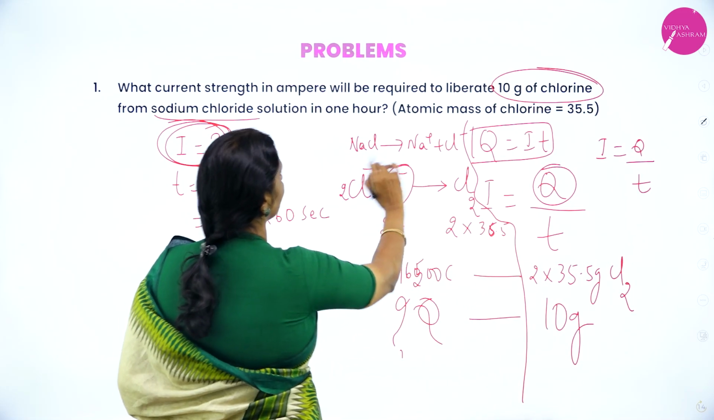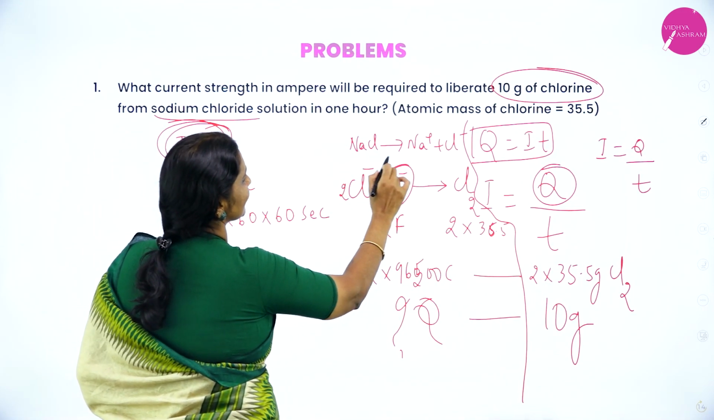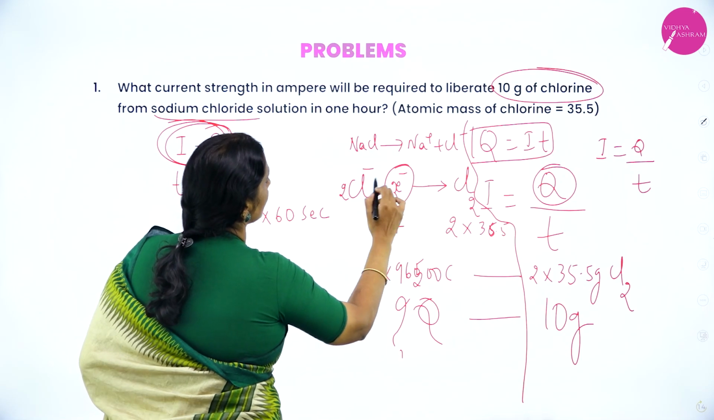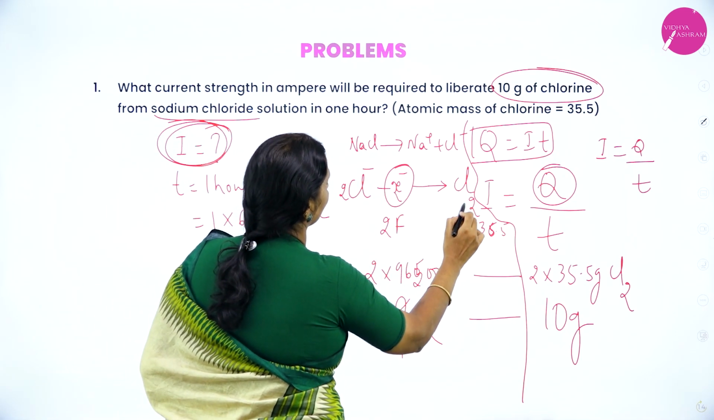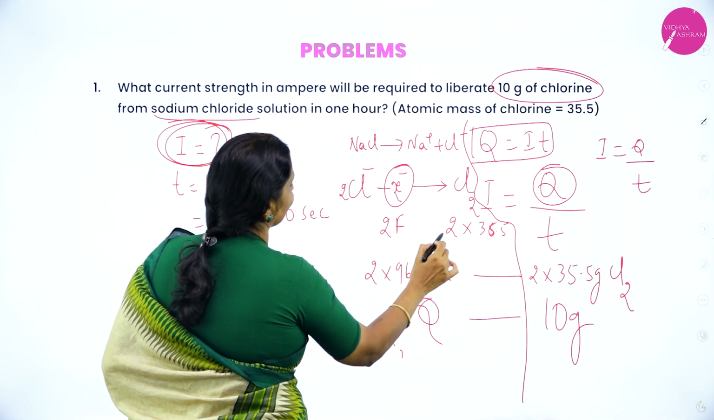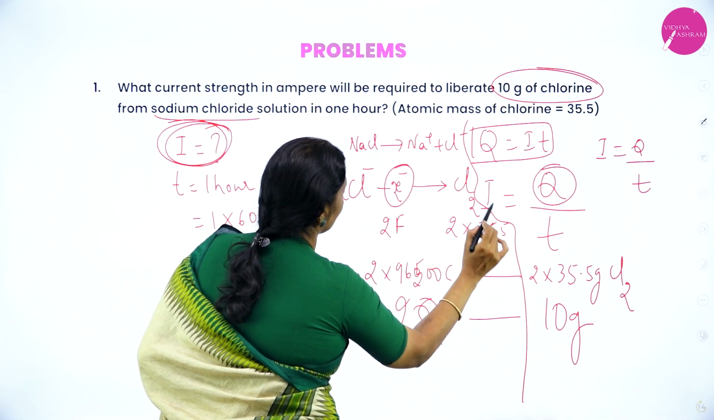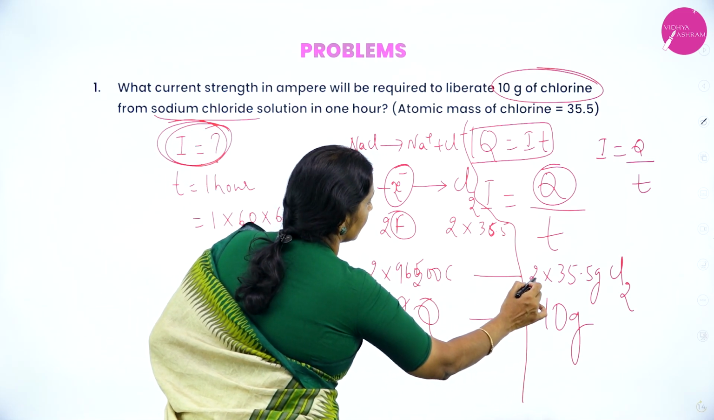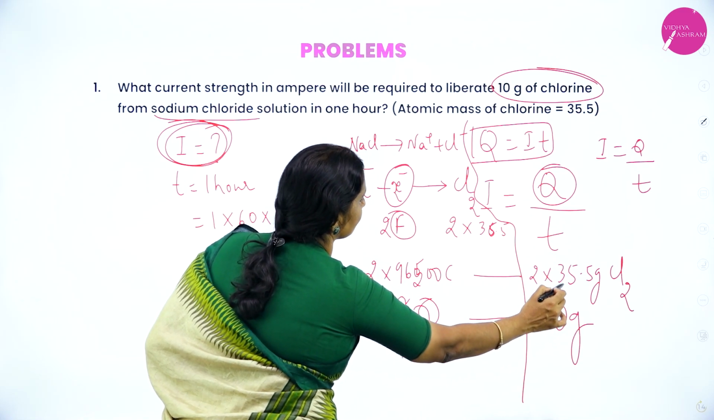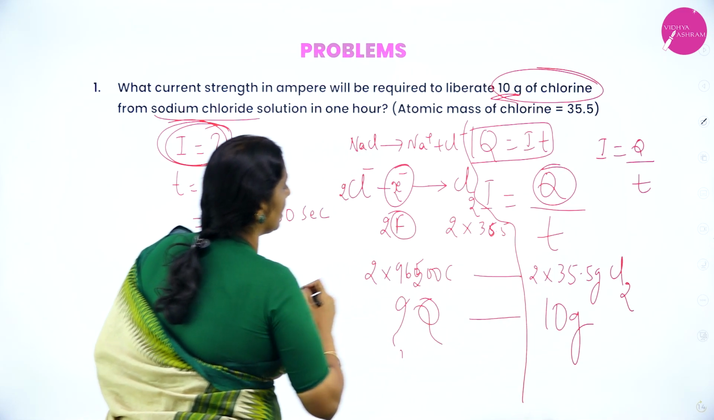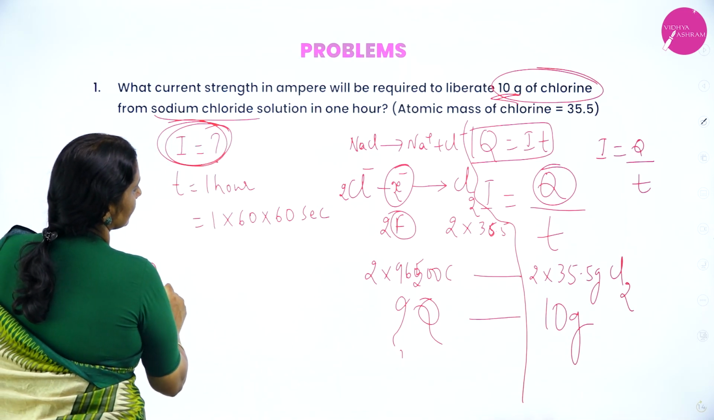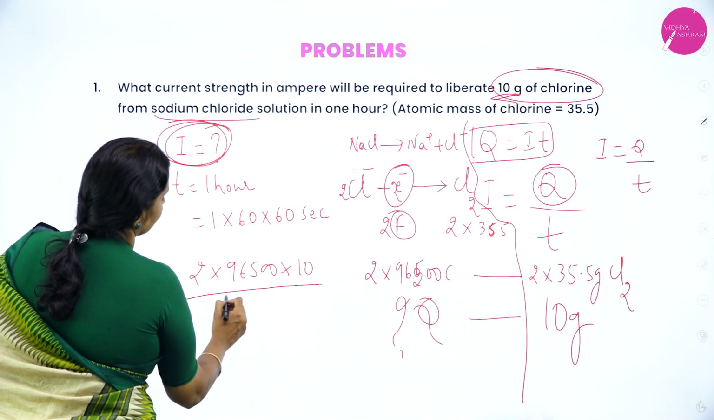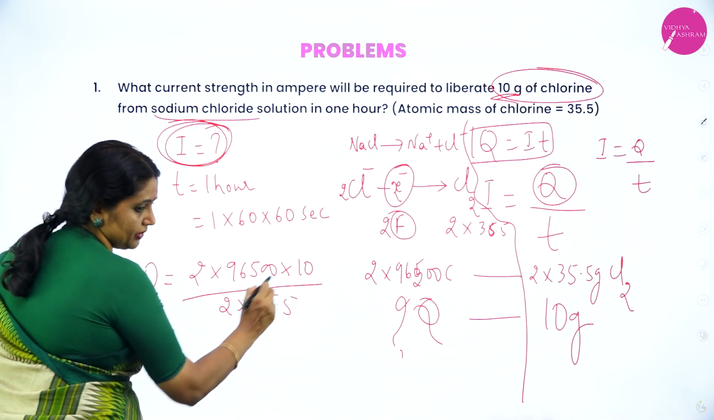Okay. So consider sodium chloride. Sodium chloride ionizes to give Na plus and Cl minus. 2 moles of chloride ions lose 2 moles of electrons to form chlorine. So 2 moles of electrons means 2 Faraday. 2 chlorine atoms means 2 into 35.5 gram. 1 Faraday is equal to 96,500 coulomb. 2 Faraday gives how much chlorine liberated? 2 into 35.5. They ask for 10 gram. For 10 gram, how much? Okay. So therefore, Q is equal to 2 into 96,500 into 10 divided by 2 into 35.5.